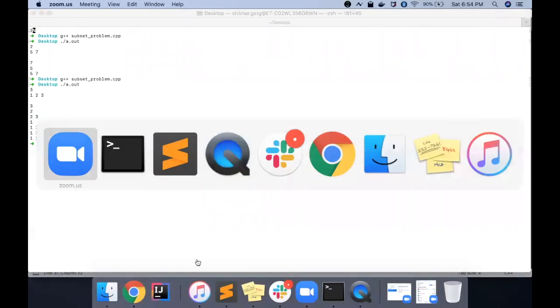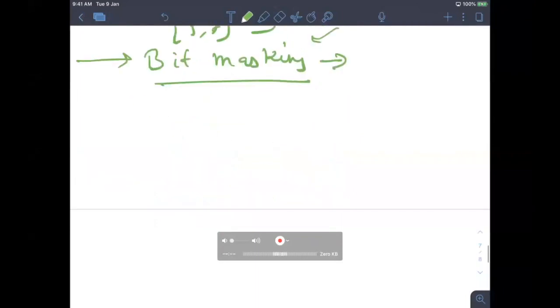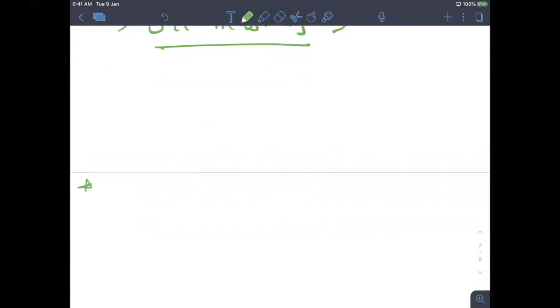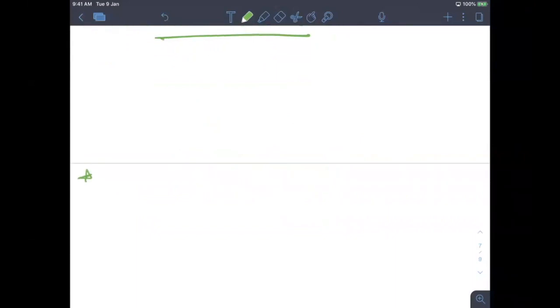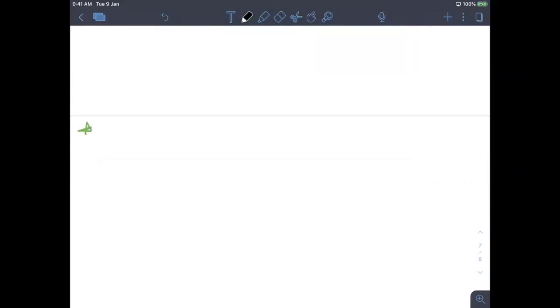I'll again say, those who did not understand it, it's okay. It is not very easy, especially for beginners. If you are in first year, or even second year, and have not done that much programming, it's normal. It is a very good question. I didn't understand it myself until maybe third year, but that doesn't mean you wait for third year to come and then do it. Just watch this session again if you are able to understand it. Otherwise, it's okay. We'll be discussing another approach to print all the subsets.